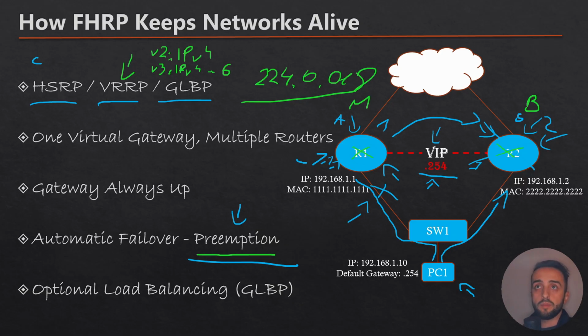So for the GLBP, let me change my color. GLBP stands for Gateway Load Balancing Protocol, and as its name suggests, it's going to provide load balancing and redundancy for our network topology. It is much more widely used because it has a lot more great features. And GLBP is Cisco proprietary as well. And of course, preemption is not enabled by default on this protocol either. You need to hard code that.